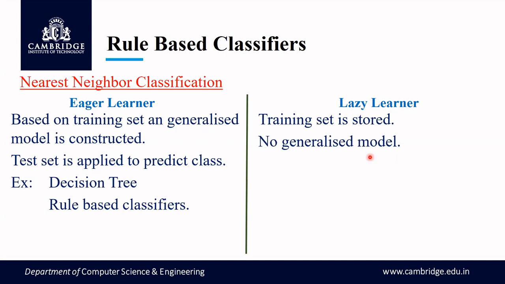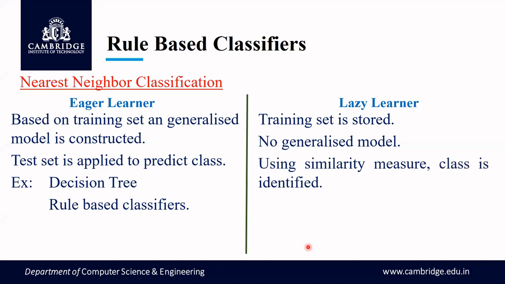What it does is, when you give a test data or test set, among the stored training set, it identifies the similarity measure and then classifies it. It uses any of the similarity measures that we have studied earlier, and based on that similarity measure and the records in the training set, it identifies the class. So no generalized model is constructed with a lazy learner.